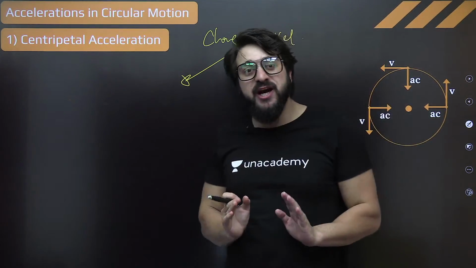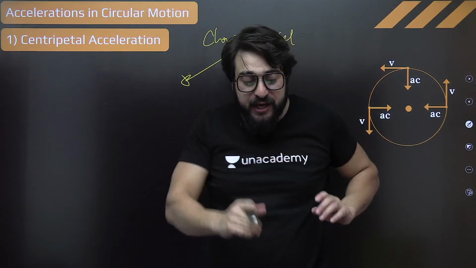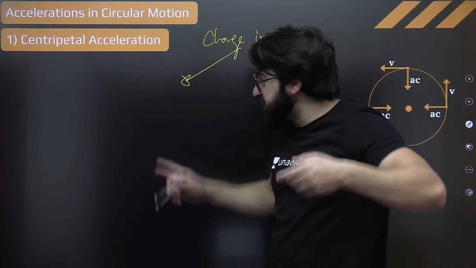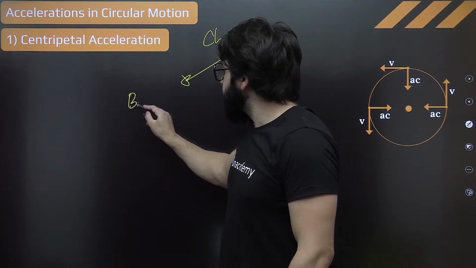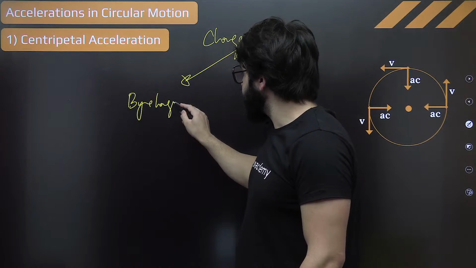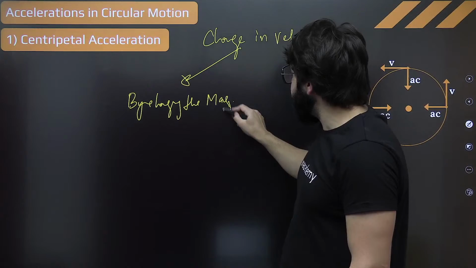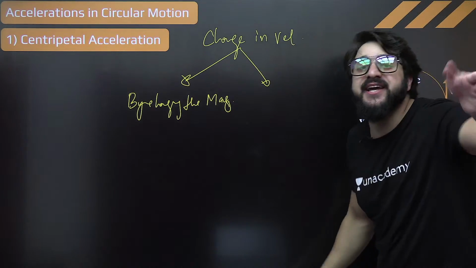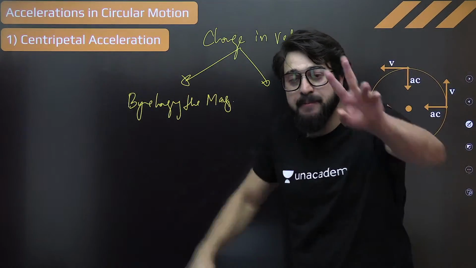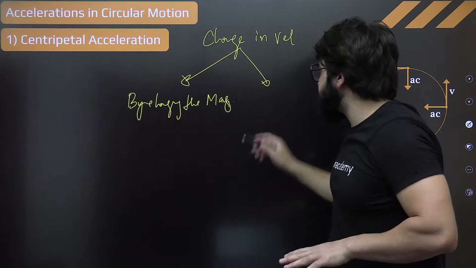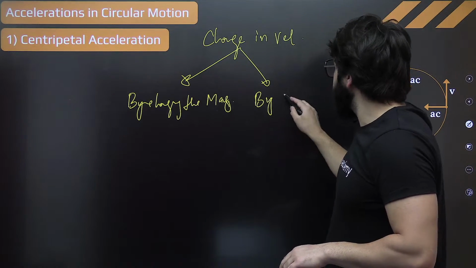Because acceleration comes by changing the velocity. So we can change the velocity by changing the magnitude, or by changing the direction. Because velocity is a vector, it depends upon the magnitude as well as direction.